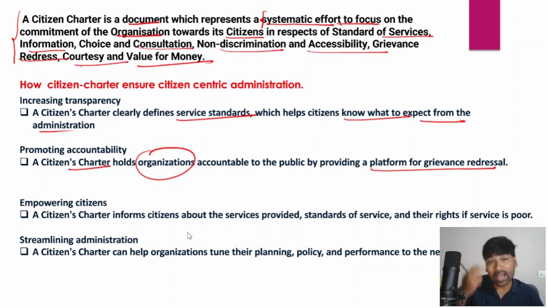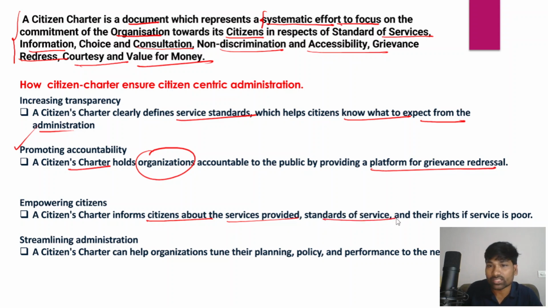For example, if you have any grievances, the citizen charter has the details on how to redress your grievances, right? So that ensures transparency in the functioning of the organization as well as accountability. In fact, it ensures participatory governance, and it also empowers the citizens as well, because the citizen charter informs the citizens about the services which are being provided by an organization to the citizens,